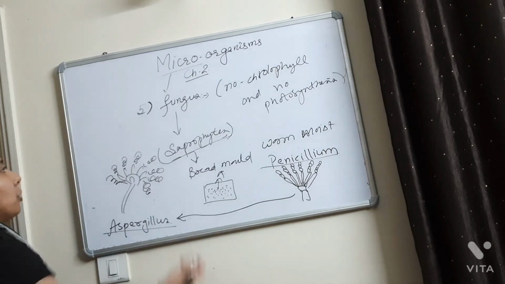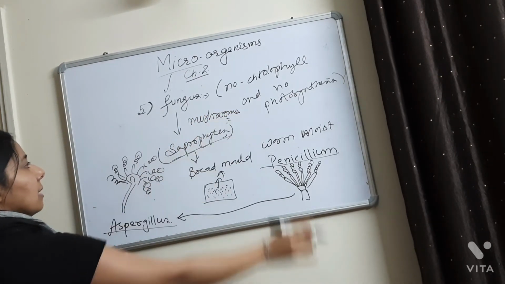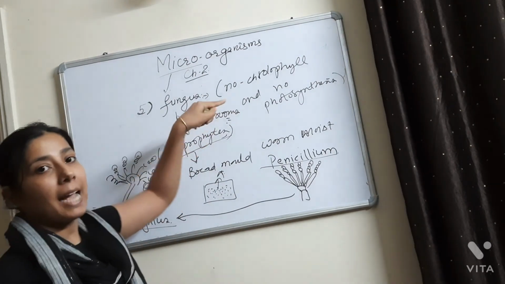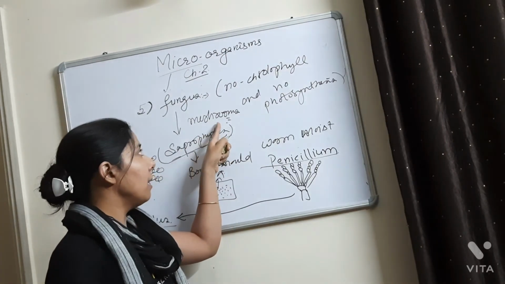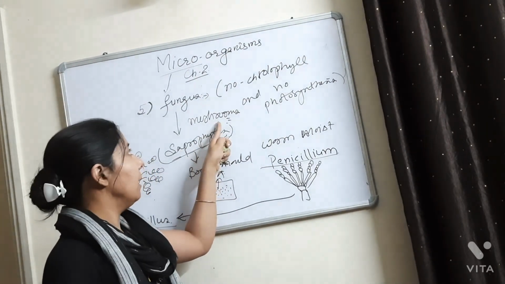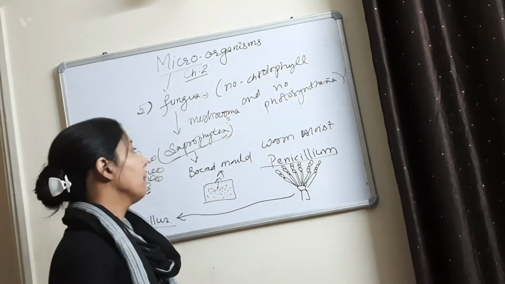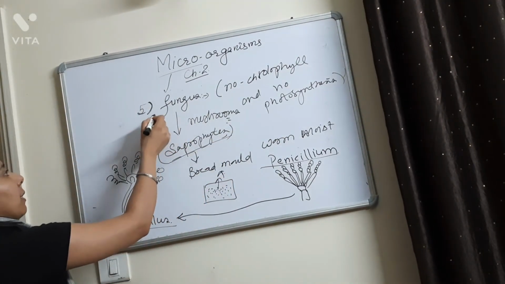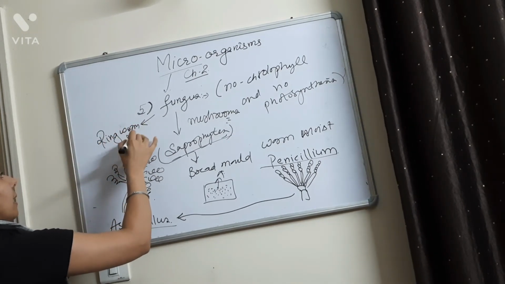Okay. Mushrooms. Mushrooms are also a type of fungus. This is a type of fungus which can be seen with the naked eye. So this is one exceptional category of fungus, mushrooms, which we can see with the naked eye. And diseases caused by fungus are ringworm and athlete's foot.